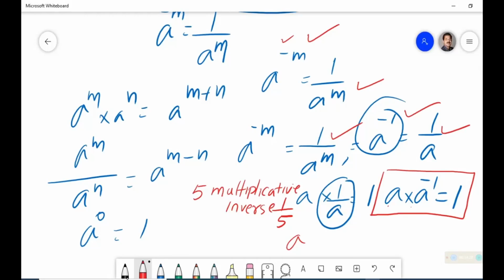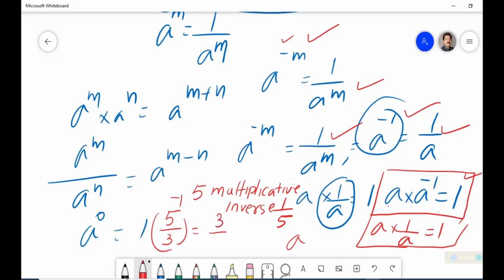So if we multiply a number with its multiplicative inverse, जैसा हो गया ना ये, so this is equal to 1. So we should conclude that, our conclusion is that if this is applicable, this is a into 1 upon a is equal to 1. This is our basic idea. If that is the case, we will say that if any number comes in that situation, 5 upon 3 whole raised to minus 1, we will take its multiplicative inverse, that is 3 upon 5 whole raised to 1 as answer. I will make it clear to you in the next line.